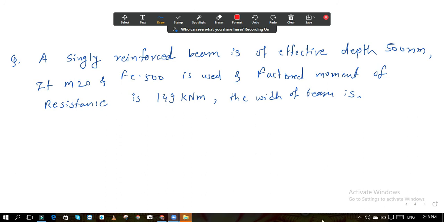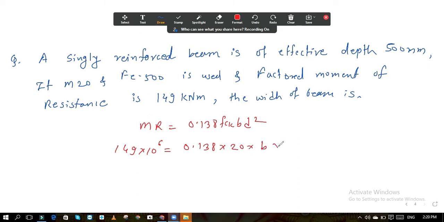I will give you 2 to 3 minutes. Please solve it now. Now this formula is known to everybody now. So it is 149 into 10 raised to 6, which is equal to 138 into fck, 20 into B we don't know, into D square, 500 square.